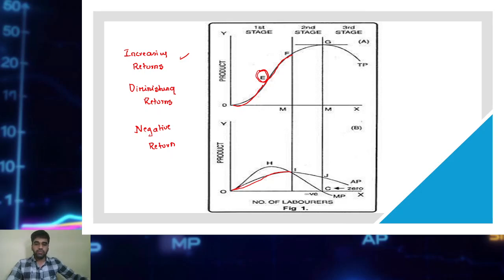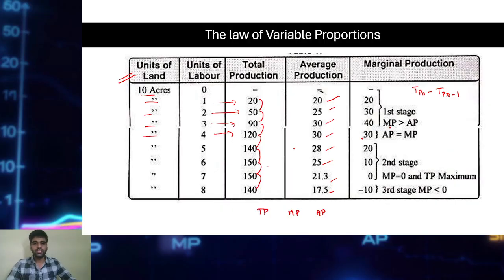What about MP? MP also increases, reaches its maximum, then starts falling in the first stage. If you observe the diagram, TP increases at an increasing rate, then at a decreasing rate, till point F.